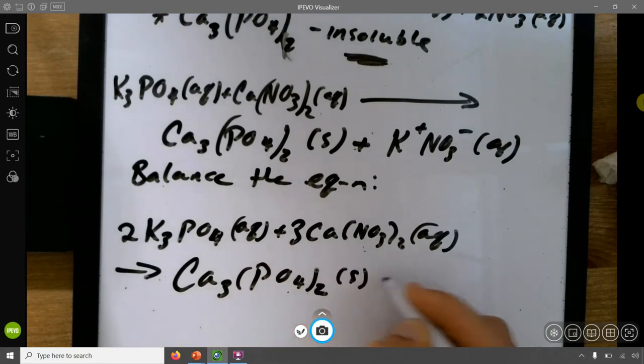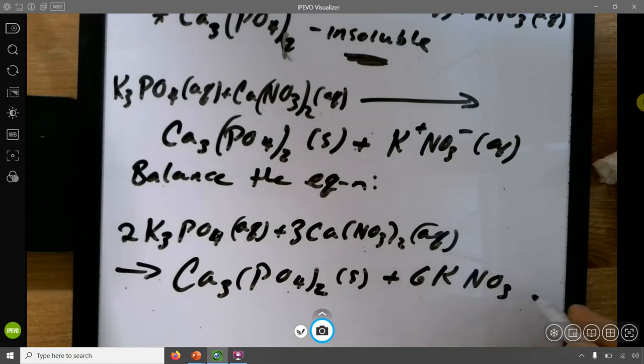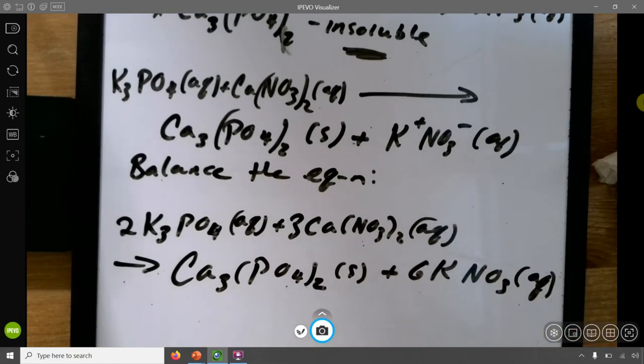It's just good form to have them balanced, and 6 of this. Okay, so that's what occurs. Now we can recognize again that K plus, this K here, and the NO3 here, are spectator ions. They are not going to interact. I can cancel them out.